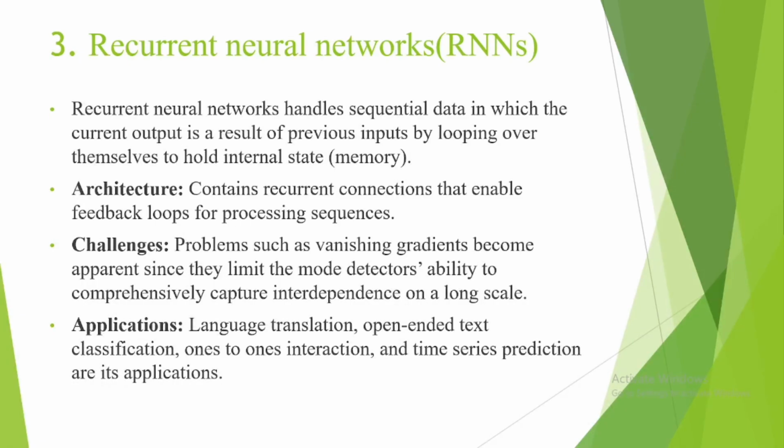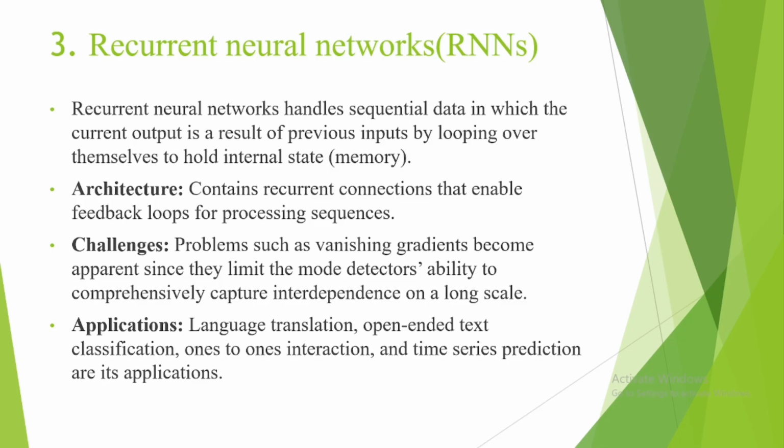Third is the recurrent neural network. Recurrent neural networks handle sequential data in which the current output is the result of previous inputs, looping over themselves to maintain internal state memory. Architecture: contains recurrent connections that enable feedback loops for processing sequences.